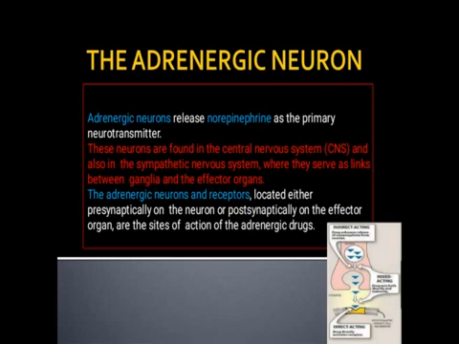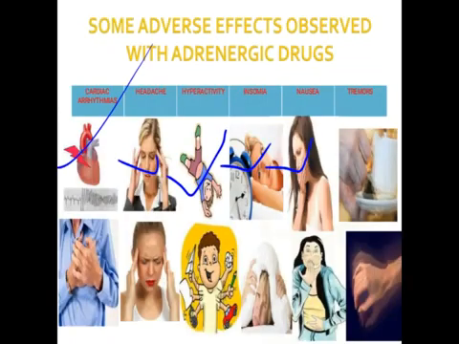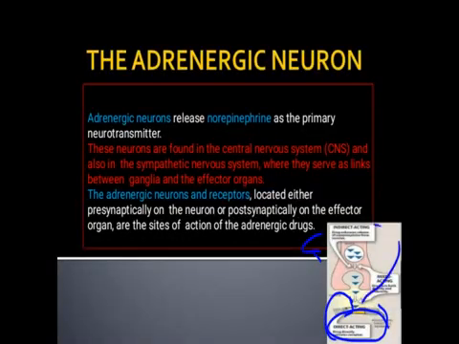Here you can observe these are the directly acting. That means they can bind directly to the receptor. So these are the indirectly acting adrenergic drugs. Directly acting means they can directly bind to the receptor. They will facilitate the activity. Indirectly means instead of binding to the receptor, they will increase the concentration of adrenaline, noradrenaline, and that adrenaline, noradrenaline will bind to the receptor.